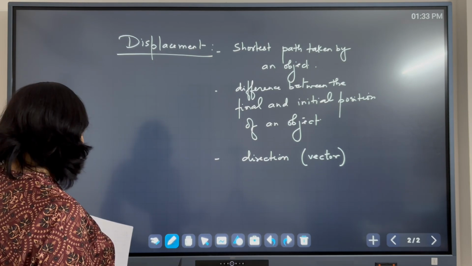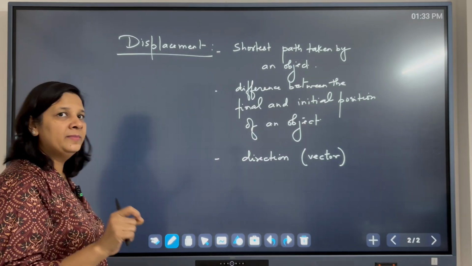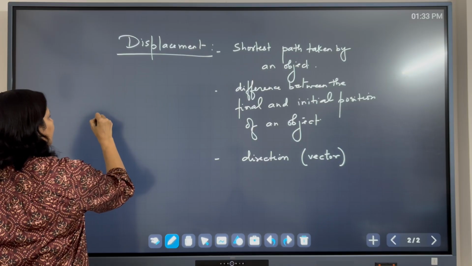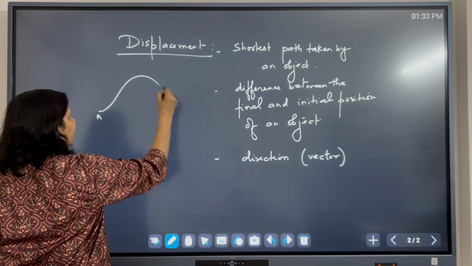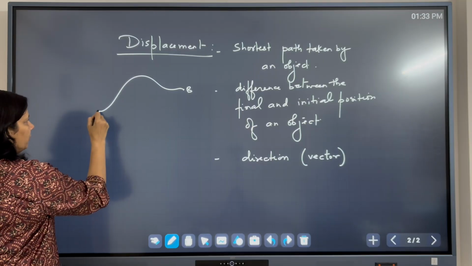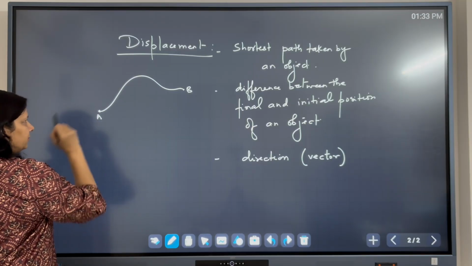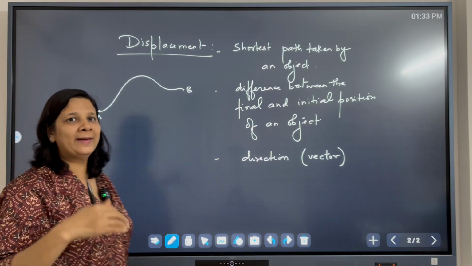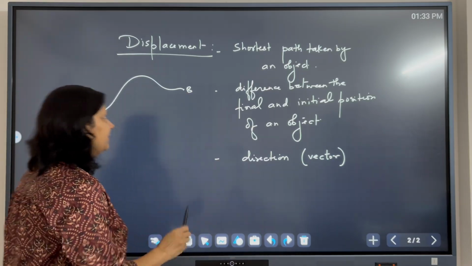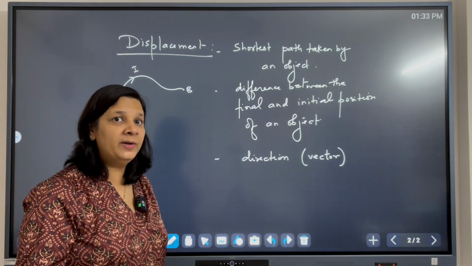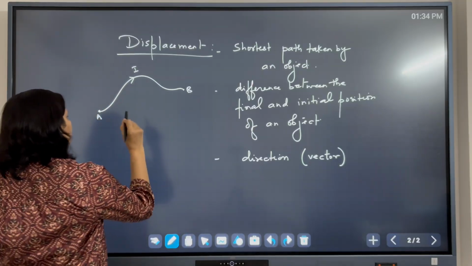Now for example, suppose at time t1 the object is at point A and then it takes some path and moves to B at t2. This is the position of the object at A and this is the position of the object at B at the later time t2, and then somebody asks you, this is path 1, how much is the displacement of the object from A to B? So what will you take?